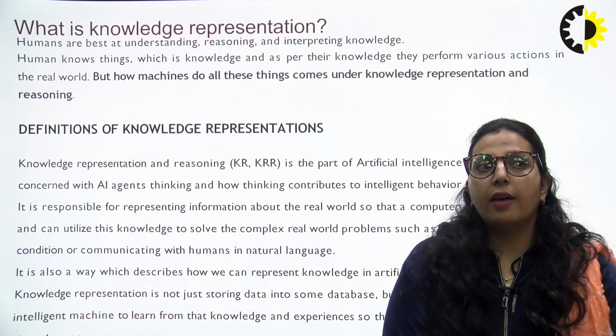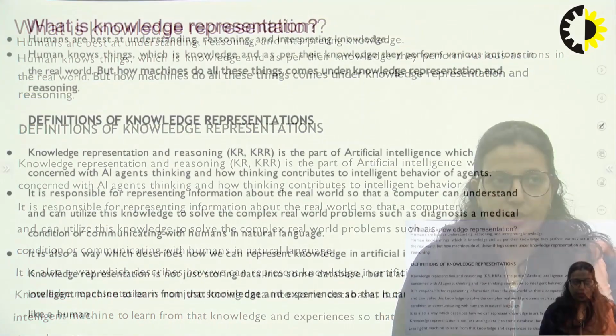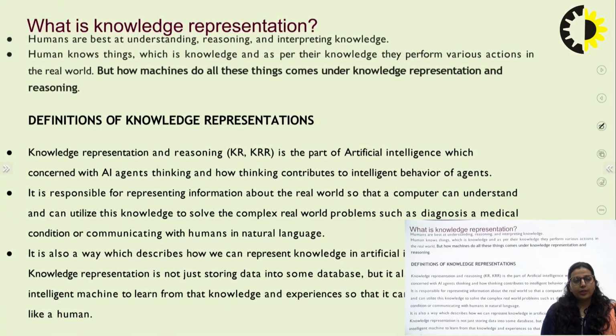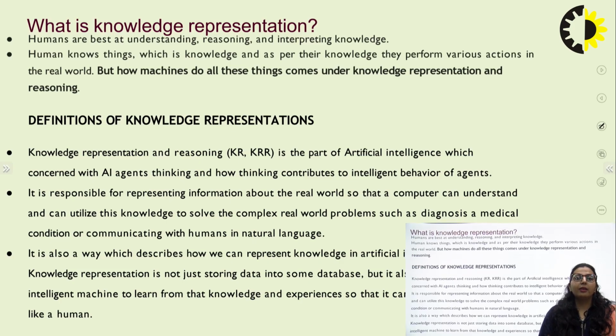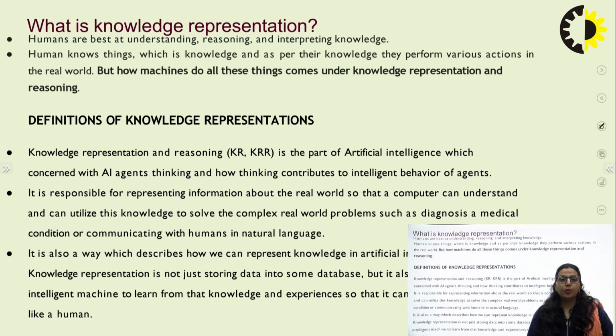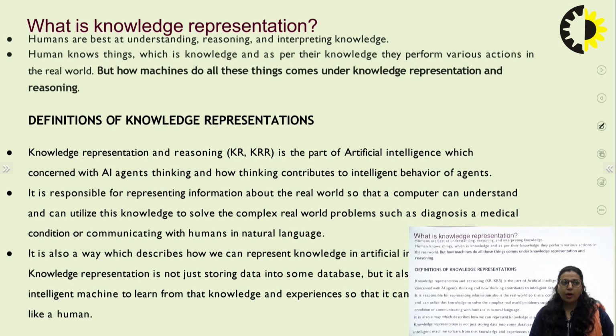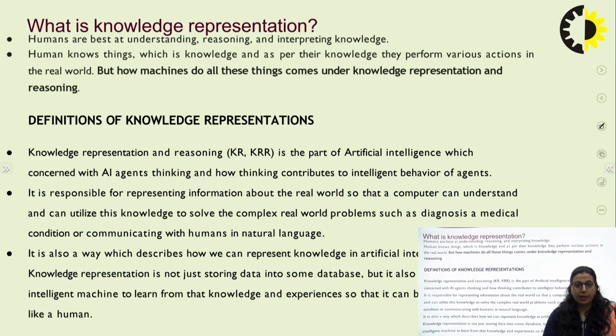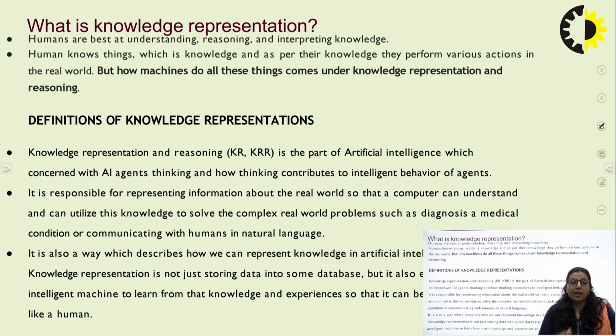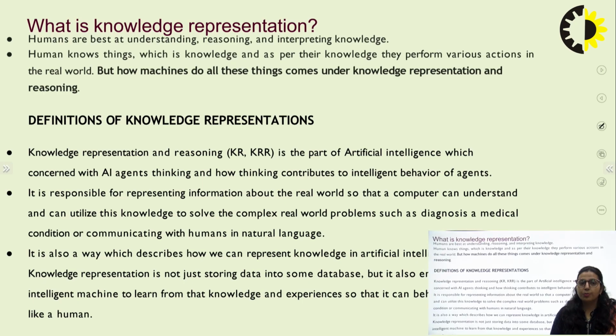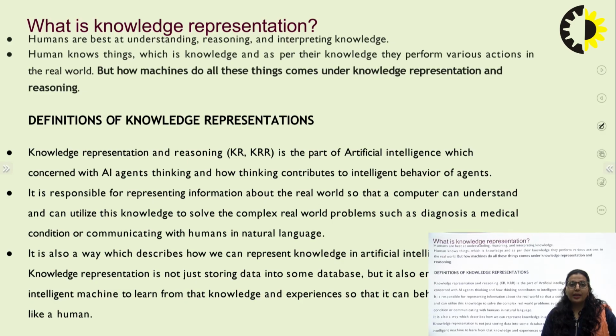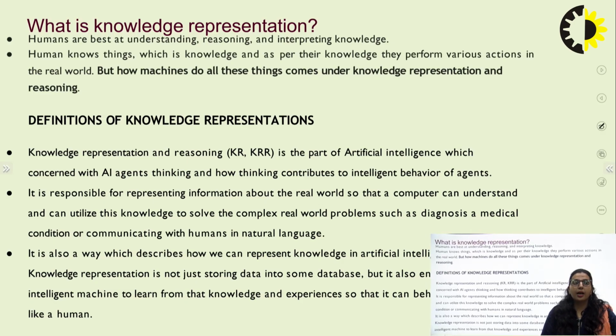So let us have a look. What do you mean by knowledge representation? Humans, as we know, are the best at understanding things, providing reasons, and they have the capability of interpreting that knowledge into some conclusion. So if humans have that kind of capability, how can we give the same capability to the artificial object that we want to make an intelligent system as humans are?